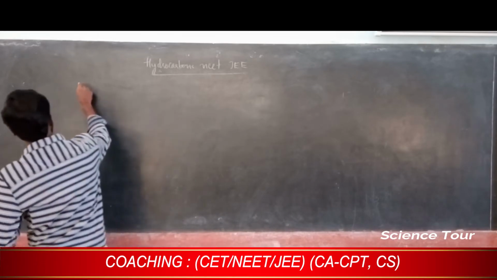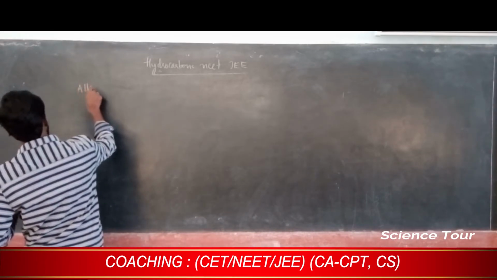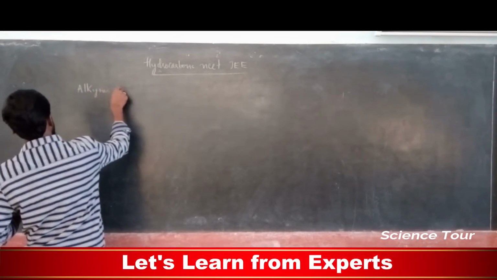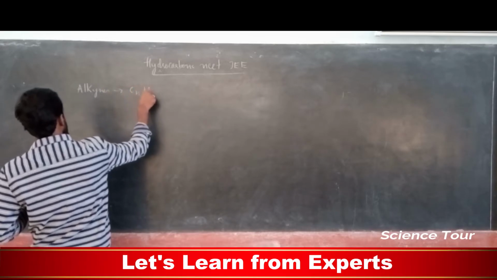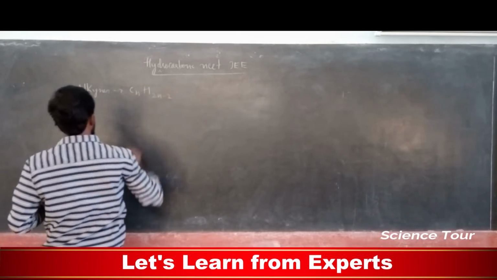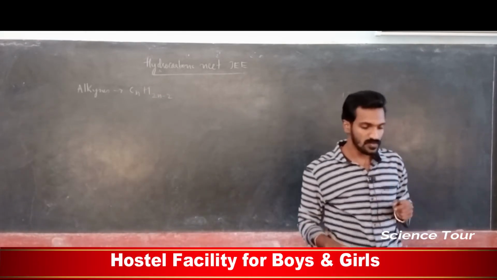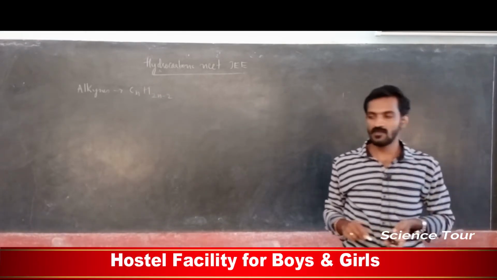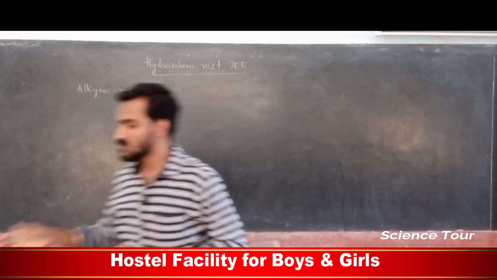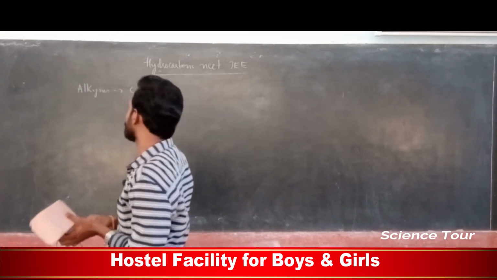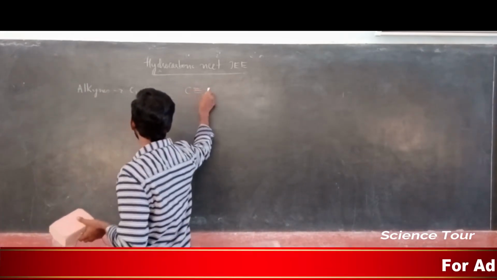Alkynes are unsaturated compounds that contain a triple bond, correct? Everyone knows that this unsaturated compound contains a triple bond. This is the general formula, CnH2n minus 2. This is the general formula for alkynes. I am not explaining much about it. C triple bond C is nothing but alkynes. Okay.